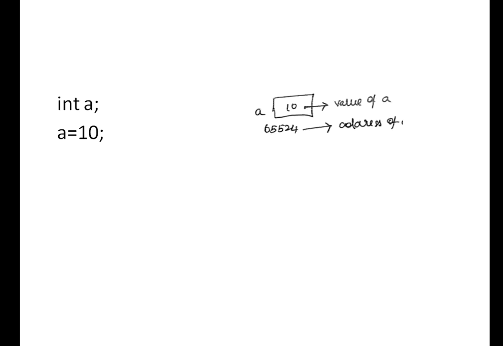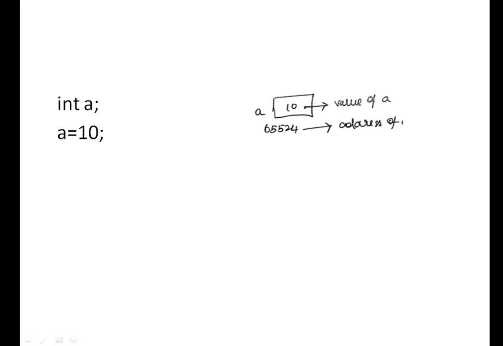If we type int a inside a program, what will happen? It reserves 4 bytes of memory for the variable called a, right? And I'm giving a equal to 10. Here I'm assigning the value 10 to the variable called a. After this, what will happen inside the memory? It may be like a, 10, and an address. I'm taking a random address, because the address will differ from system to system.